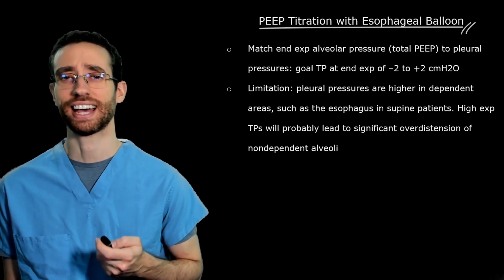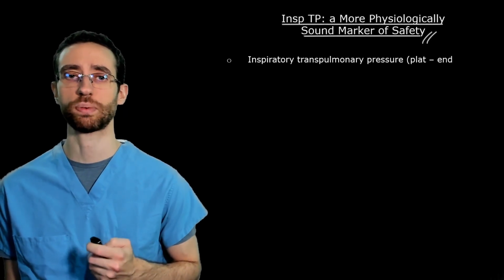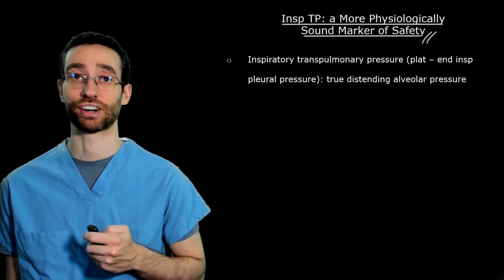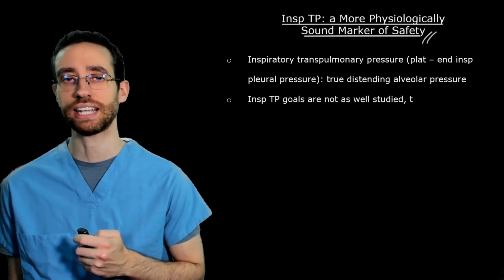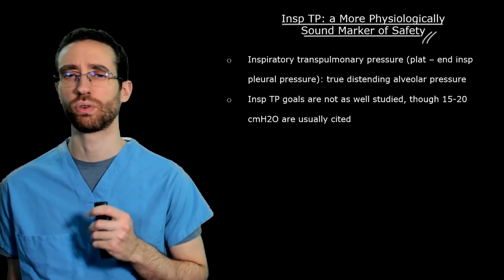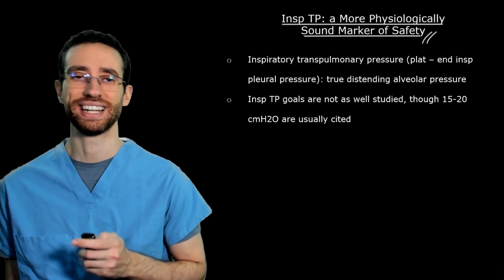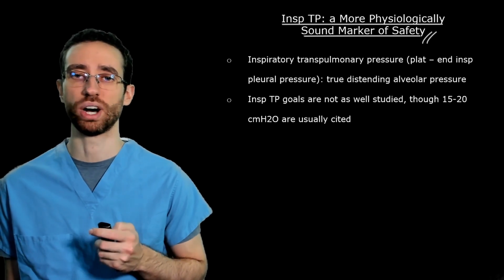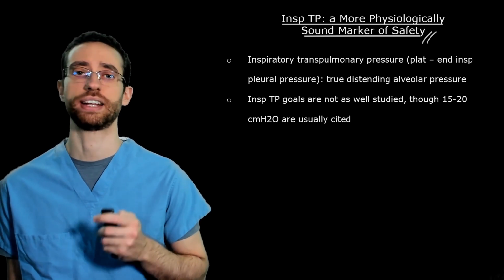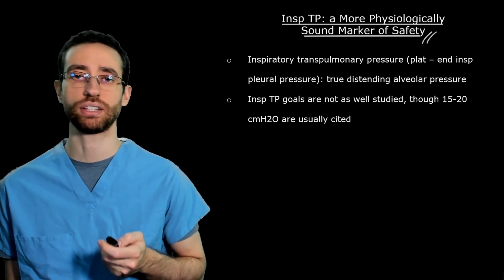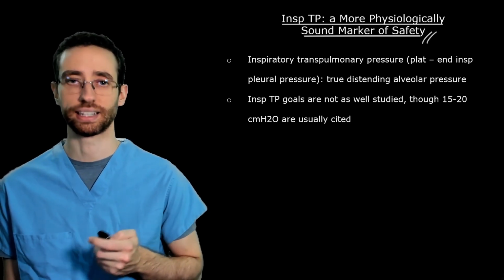Now, let's see how we can use the end inspiratory transpulmonary pressure, our true distending pressure of the lungs, as a marker of safety. First, let's talk about goals. While there is robust evidence to support a plateau goal of less than 30 centimeters of water, there is no strong evidence as to what is the ideal transpulmonary end-inspiratory pressure. You will find goals of less than 15 to less than 20 reported in the literature.